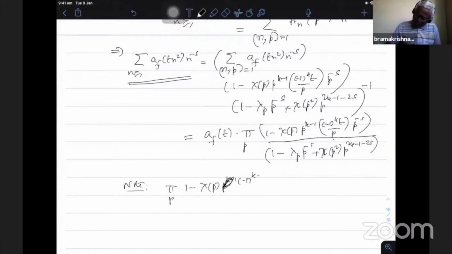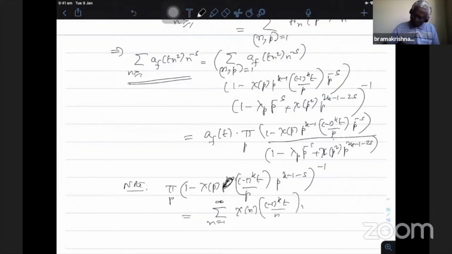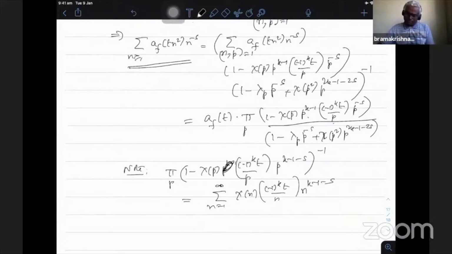The character I put it 1 power k minus 1 minus s. When I put it on the left hand side, this inverse is nothing but the Dirichlet series n equal to 1 to infinity chi of n minus 1 power k t by n power k minus 1 minus s.